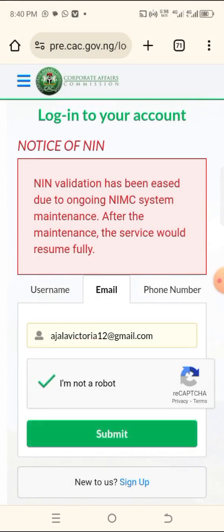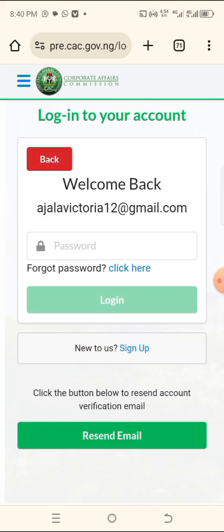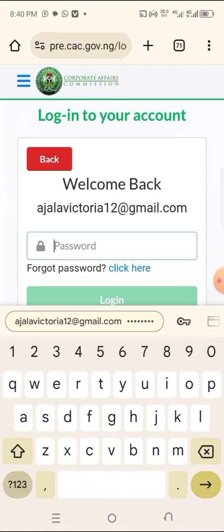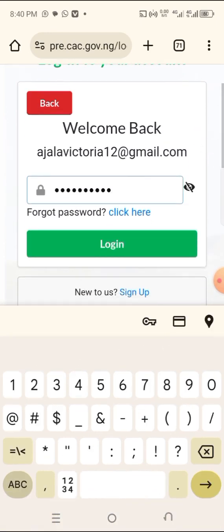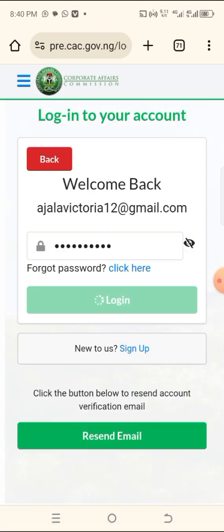So you are going to confirm that you are not a robot. After confirming that, you click on submit. So when you click on submit, you enter your password and you log in.